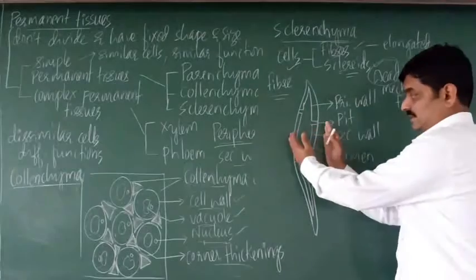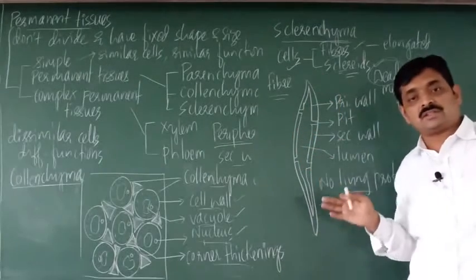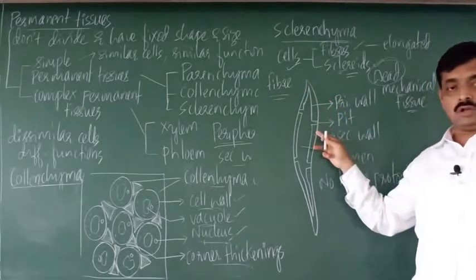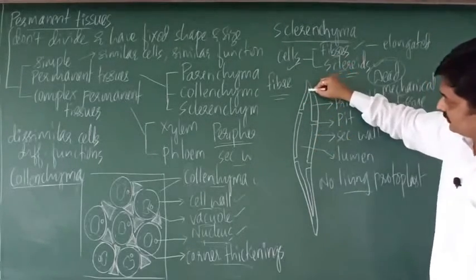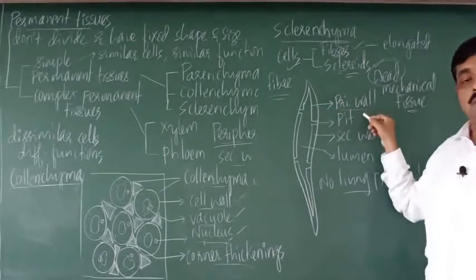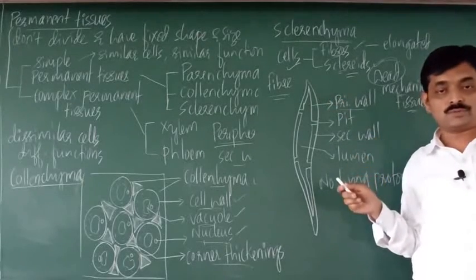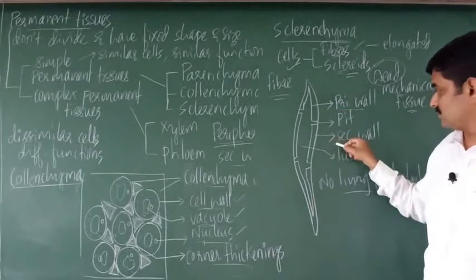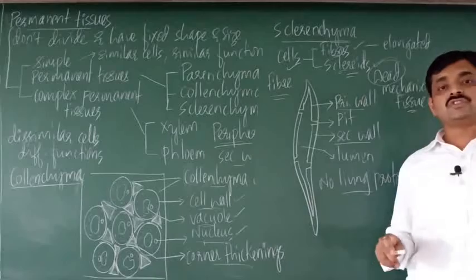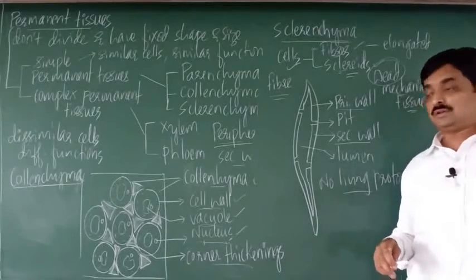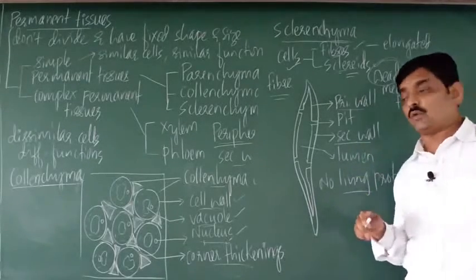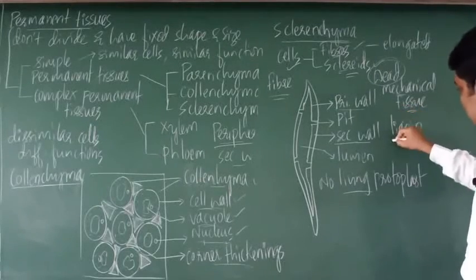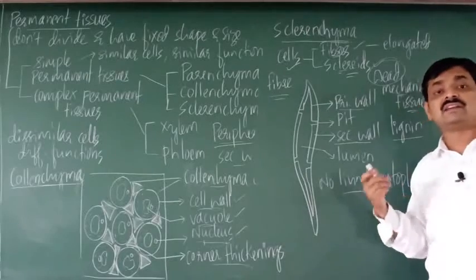The primary wall is made up of cellulose. The secondary wall is present over the primary wall, and it is composed of lignin.